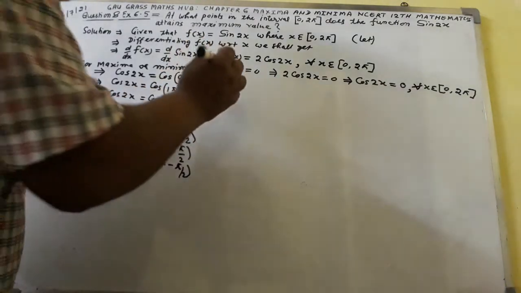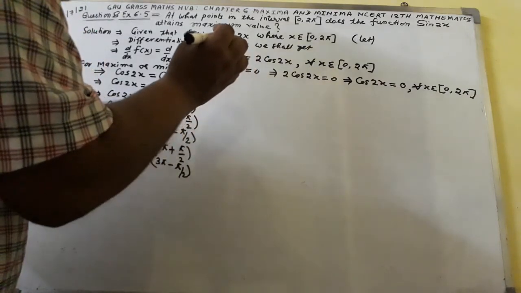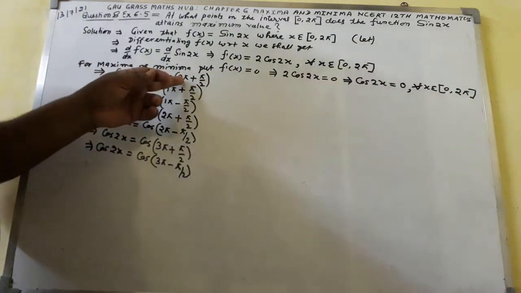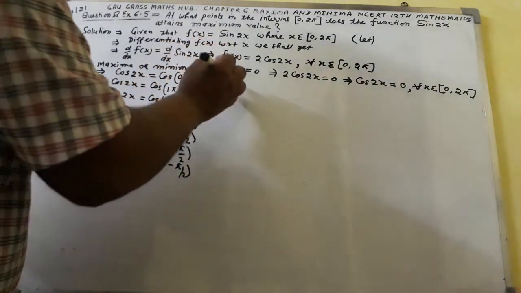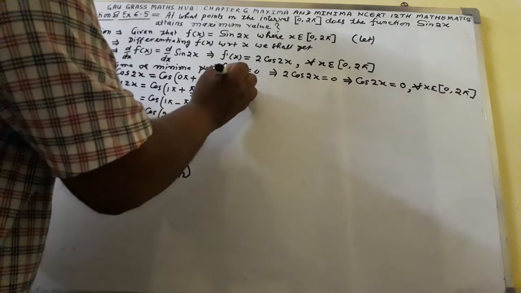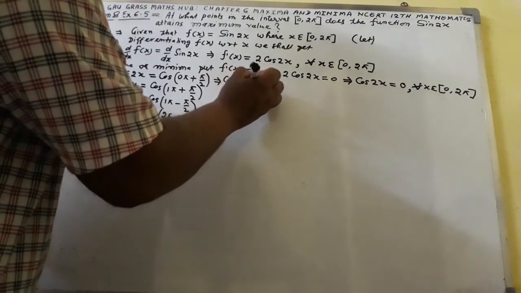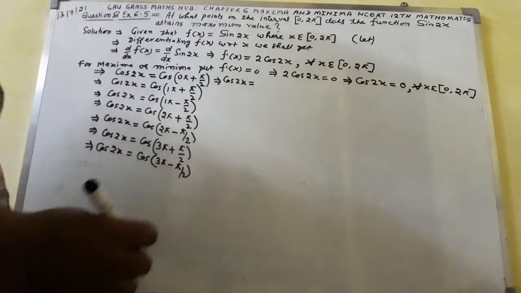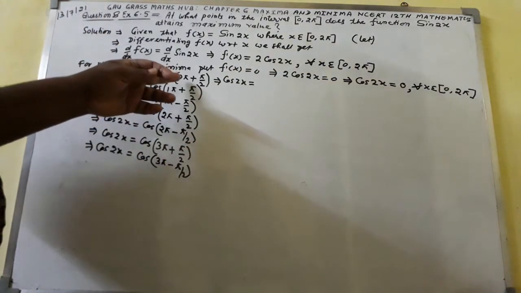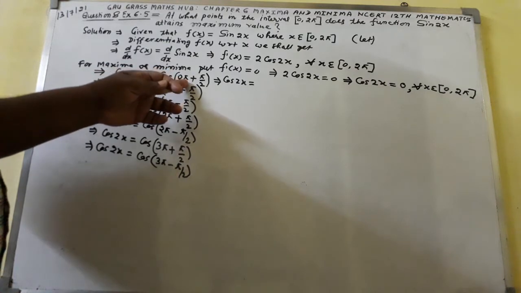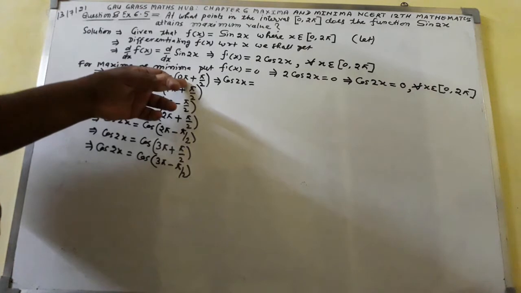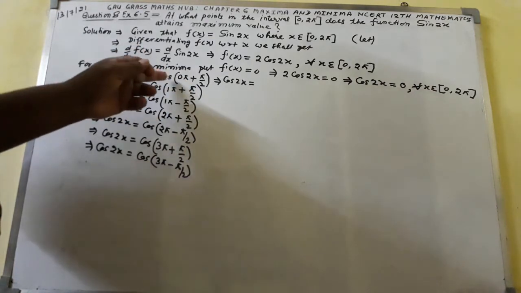Again I shall write, implies that, here you can see π plus π by 2. Again, cos 2x equal to cos of (0 plus π by 2); 0 multiplied by π comes out to be 0, so here you will get cos π by 2.